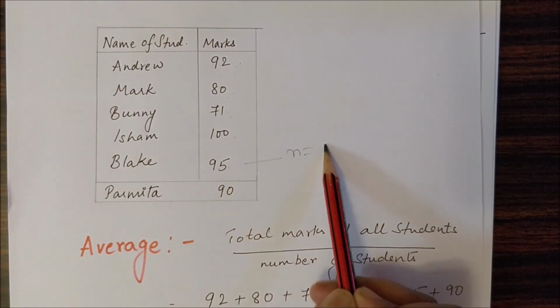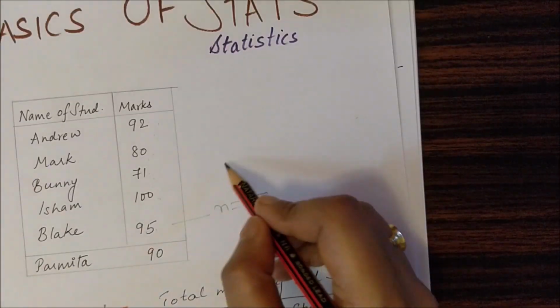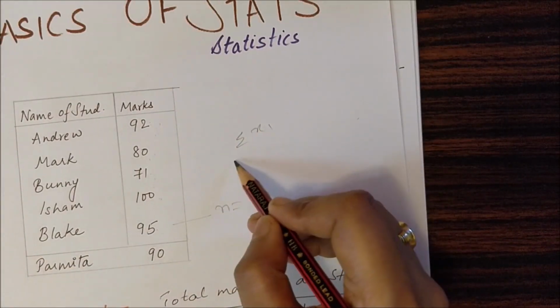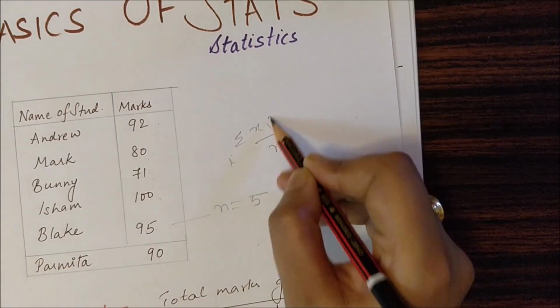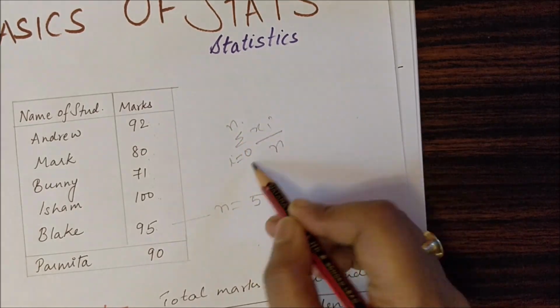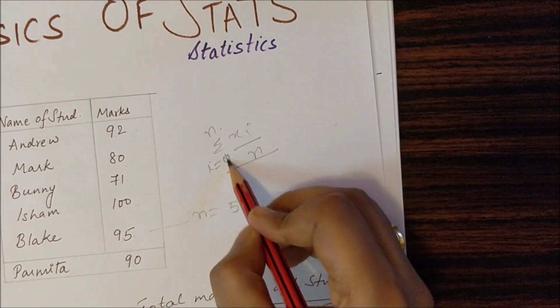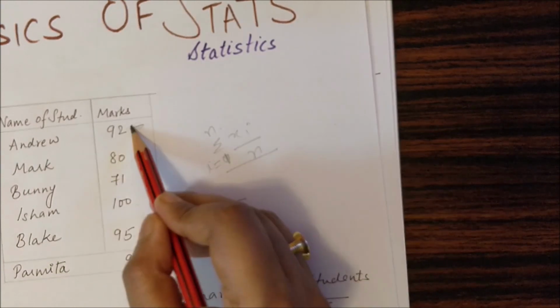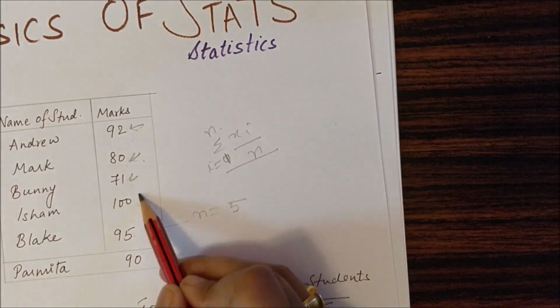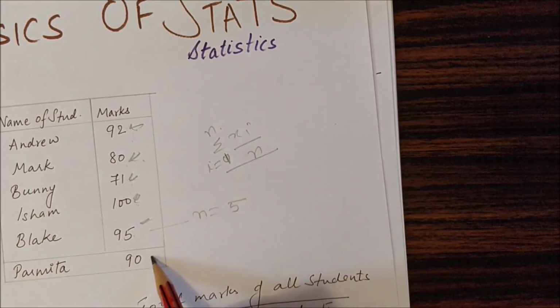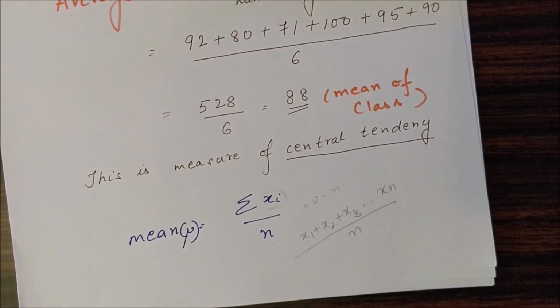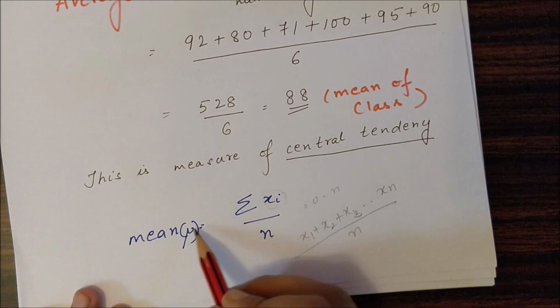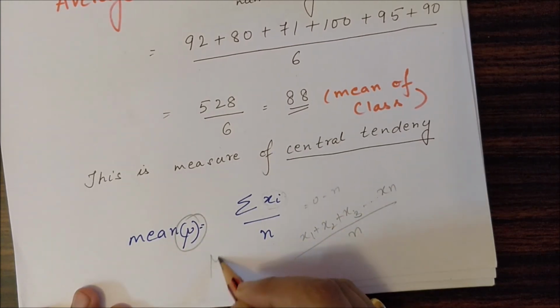Here n is equal to 5. When I am considering sigma of xi where i varies from 1 to n, this means x1, x2, x3, x4, x5, x6. This is the notation of the mean, and the mean has the symbol mu. This is called mu.